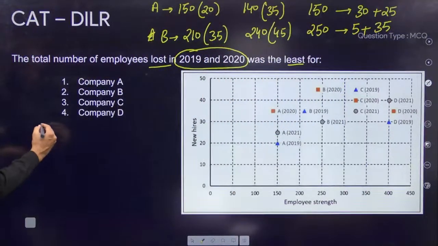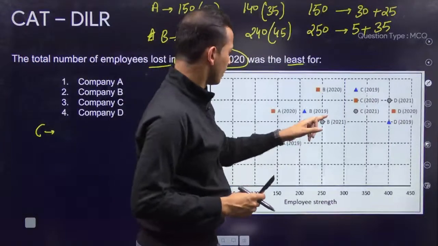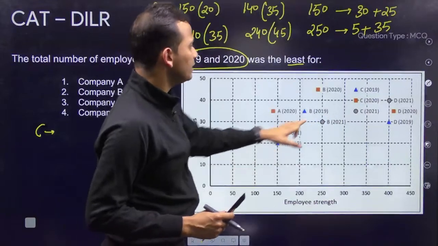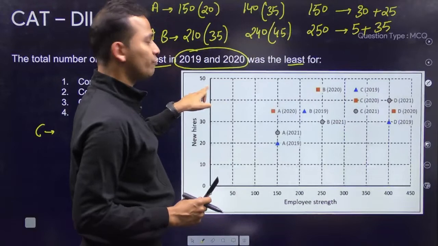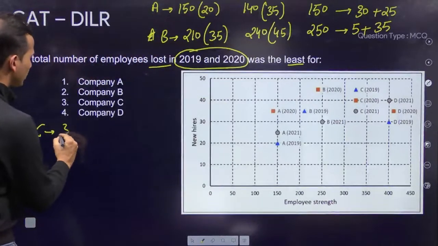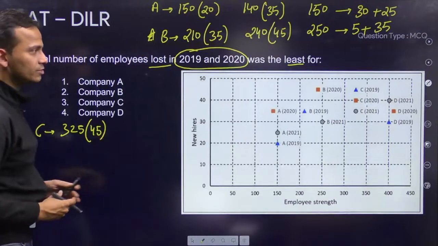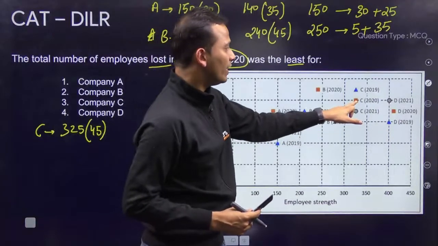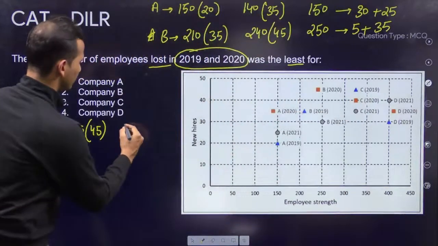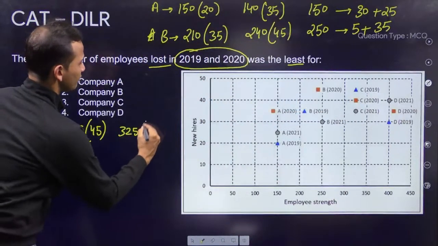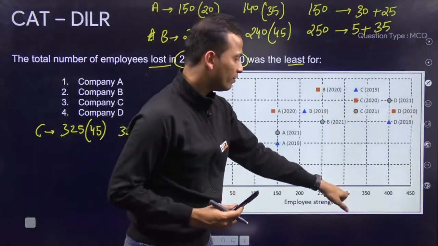Company C के लिए यहां पे लिख लेते हैं. So company C, 2019 company C, number of employees 325 and 45. So 325, 45 new joinees. Company C 2020, same 325 and 40. And same company C in 2021, 325.